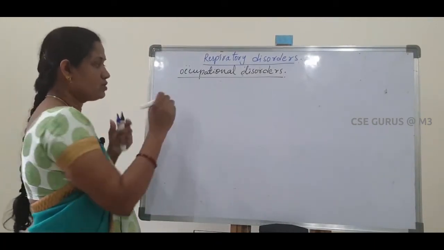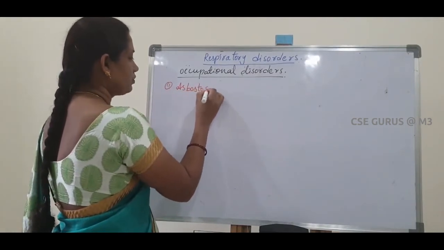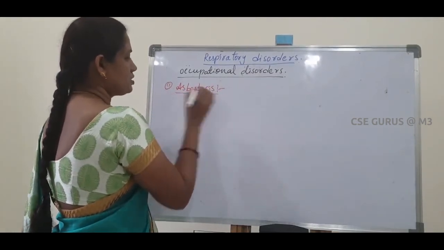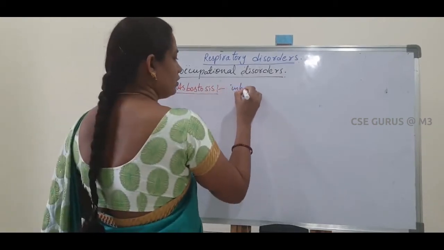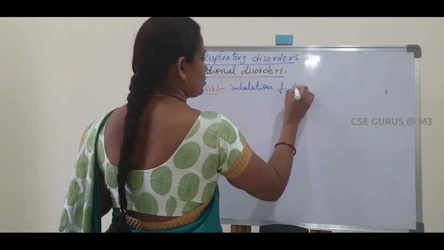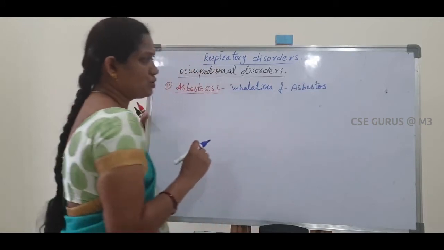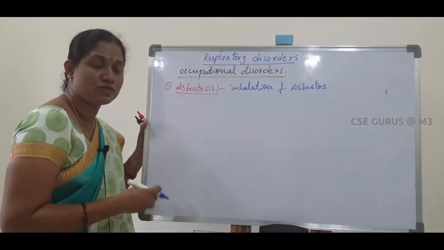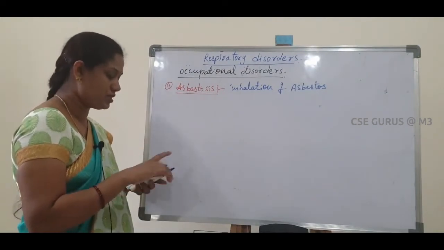In this group, the first one is asbestosis. Asbestosis means inhalation of asbestos. Accumulation of asbestos in our lungs damages our respiratory system.